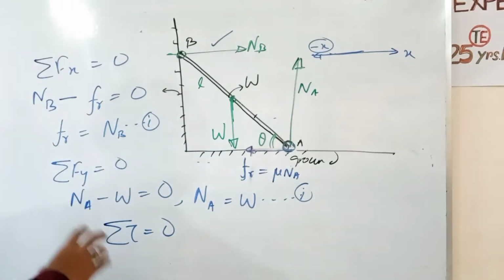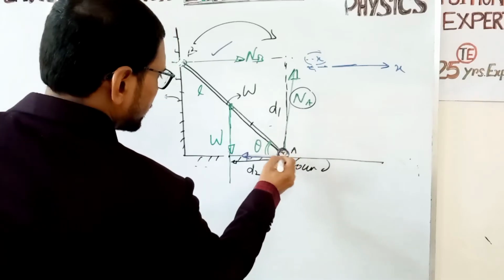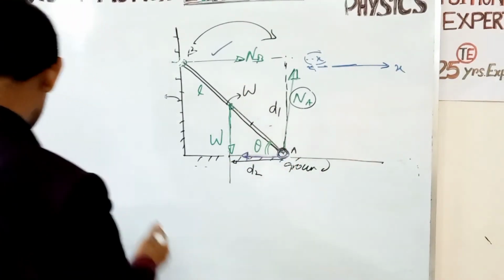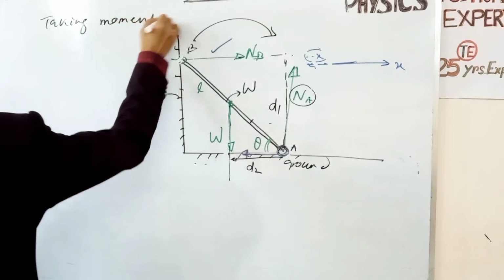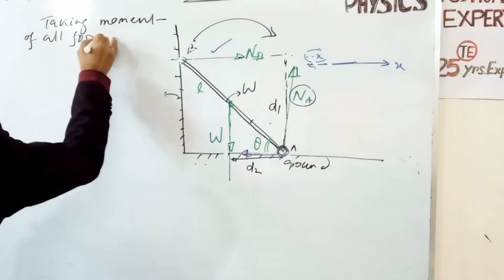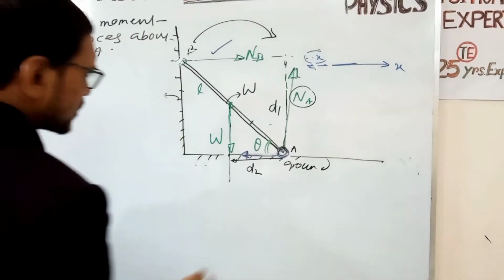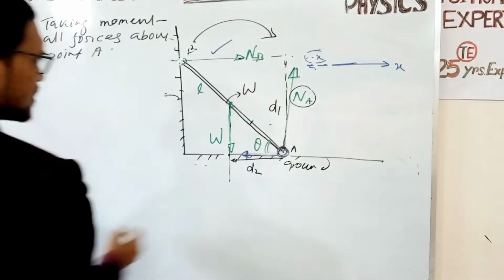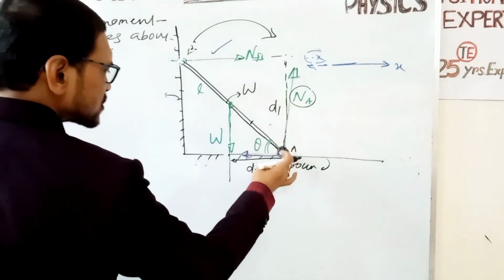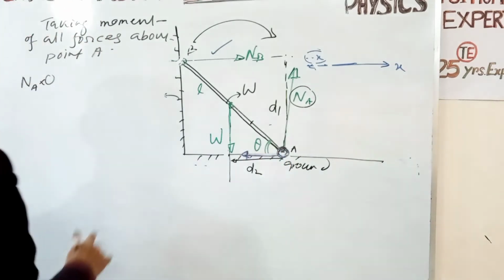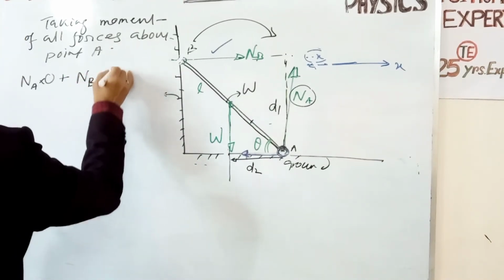Now taking the moment of all forces about point A. The moment of the force NA is 0 because NA into 0; the perpendicular distance is 0 since NA acts through point A. Now the moment of the force NB into d1.